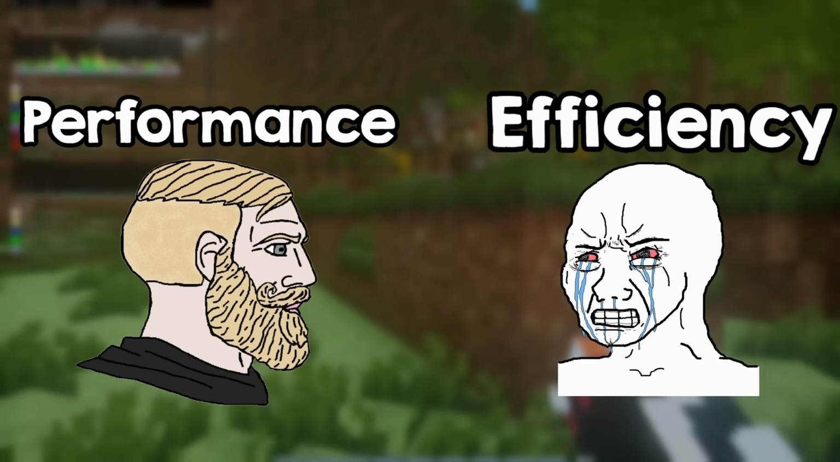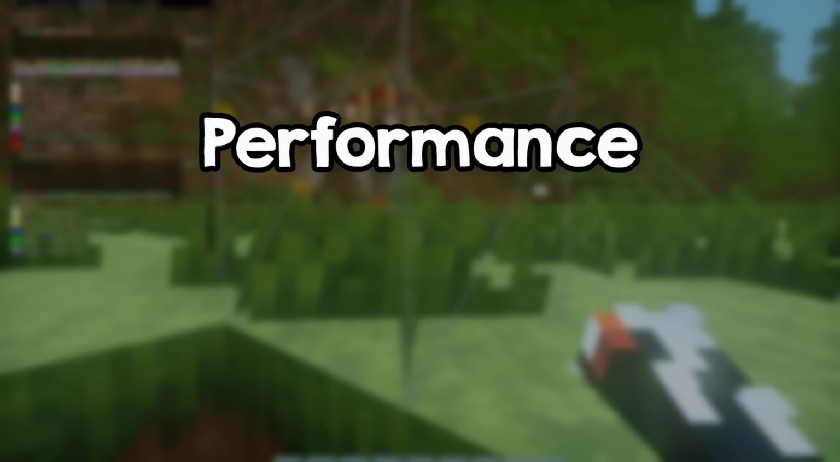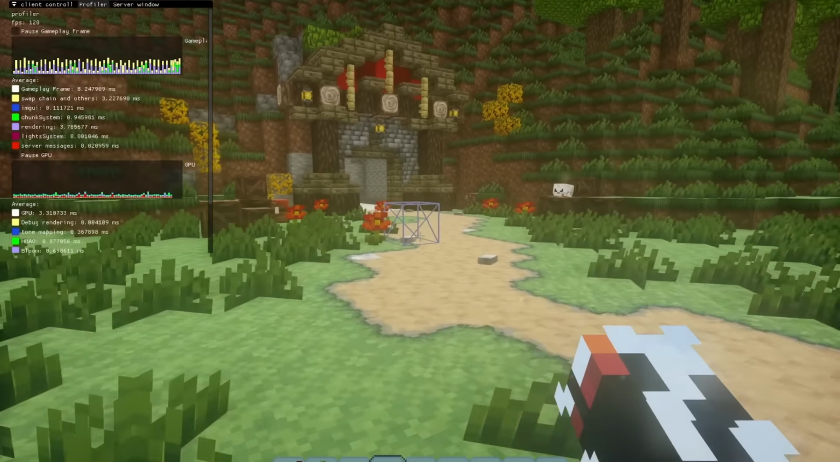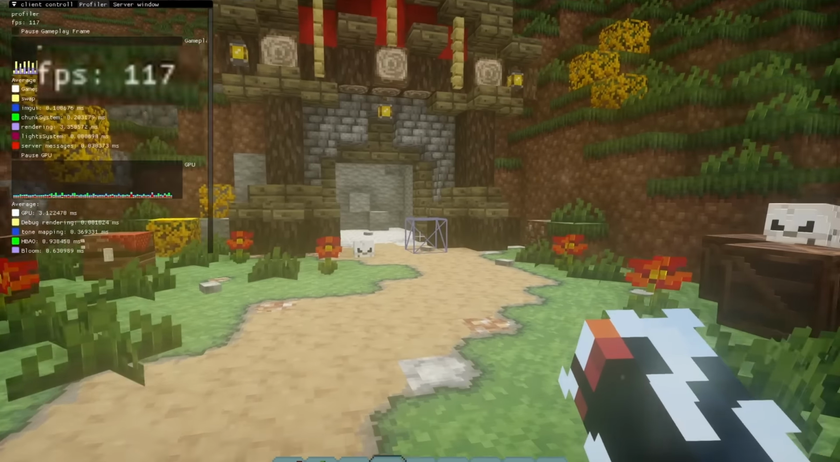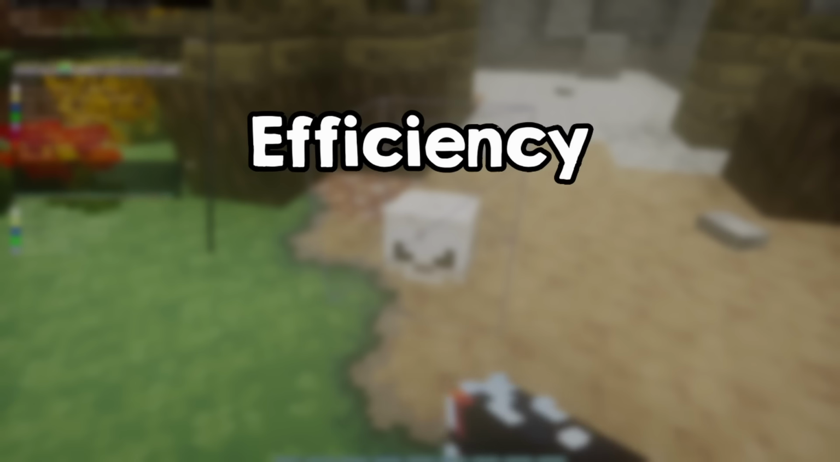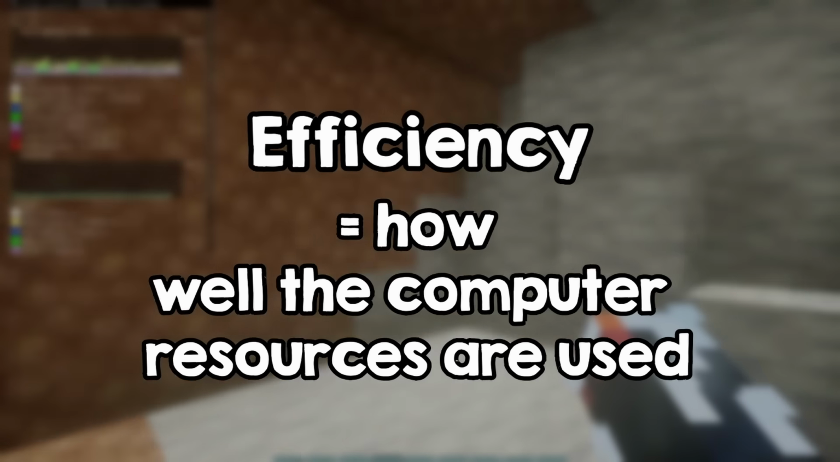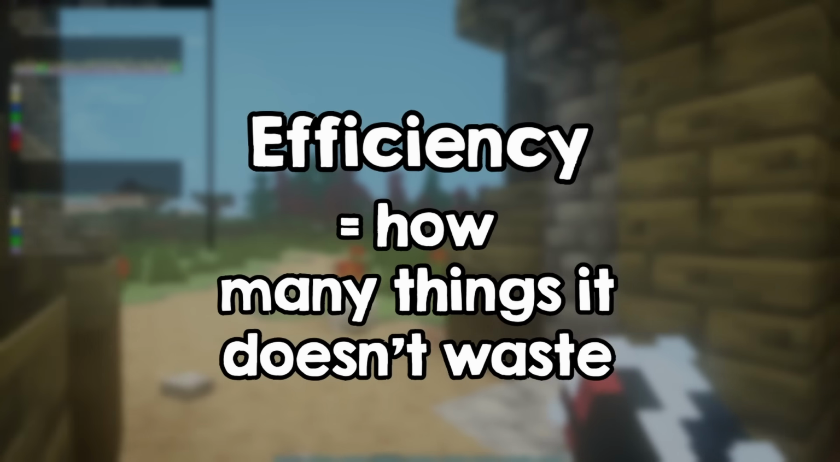Finally, let me tell you what the difference between performance and efficiency is, because they are not the same thing. Performance is how fast something is. So you can say that a game running at 120 FPS is performant, but efficiency is how well your program uses the resources, or in other words, how many things it doesn't waste.